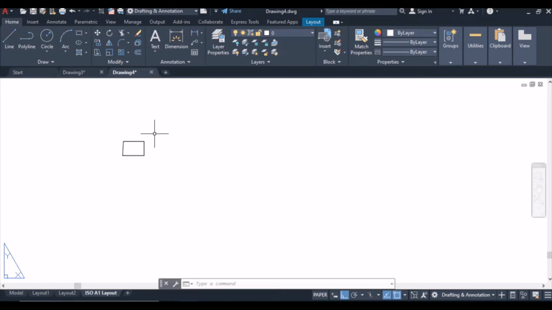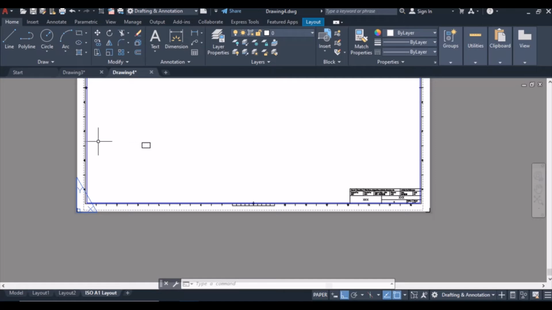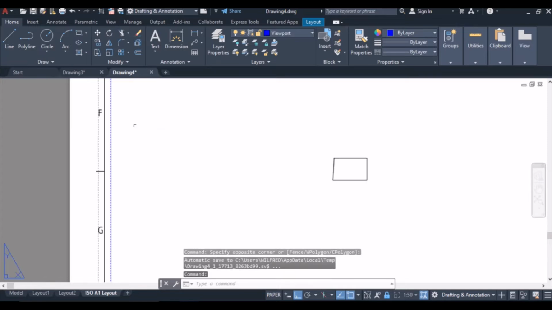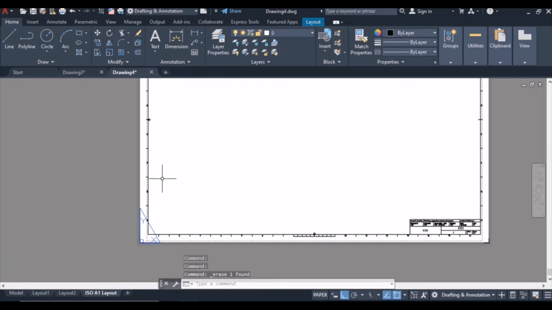but this is not how we want it to appear, so you'll have to delete this blue line. Just highlight and delete. That's disappeared.